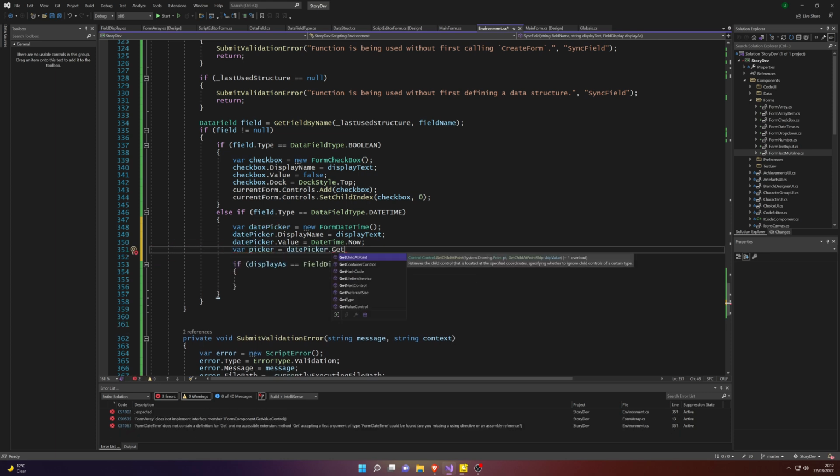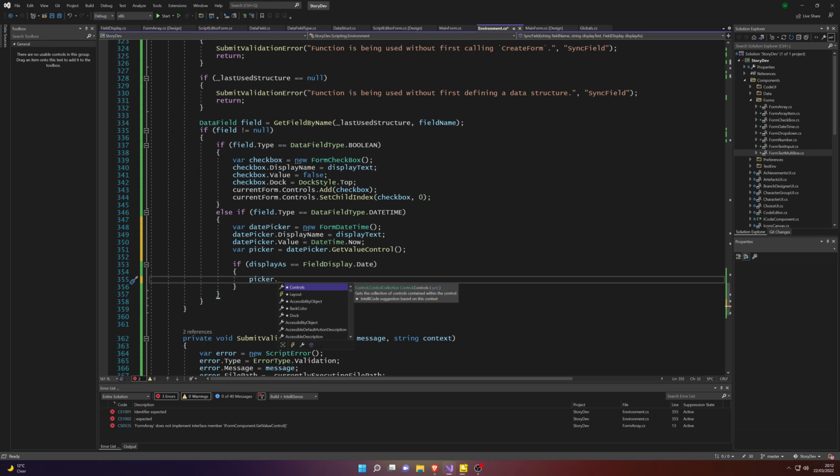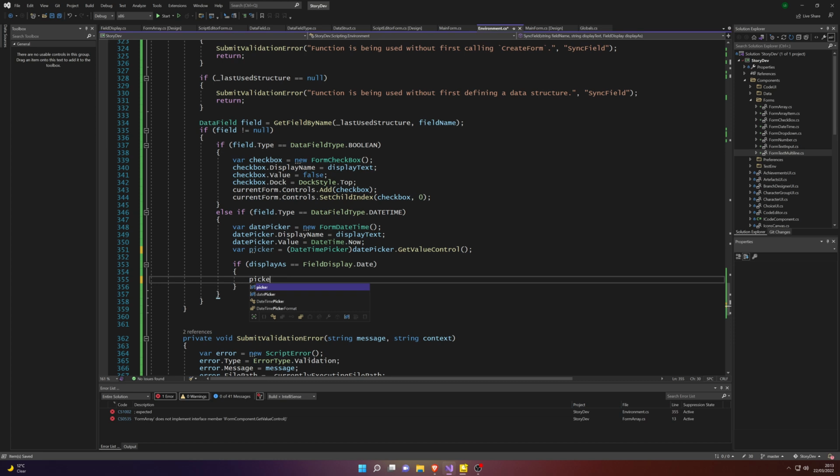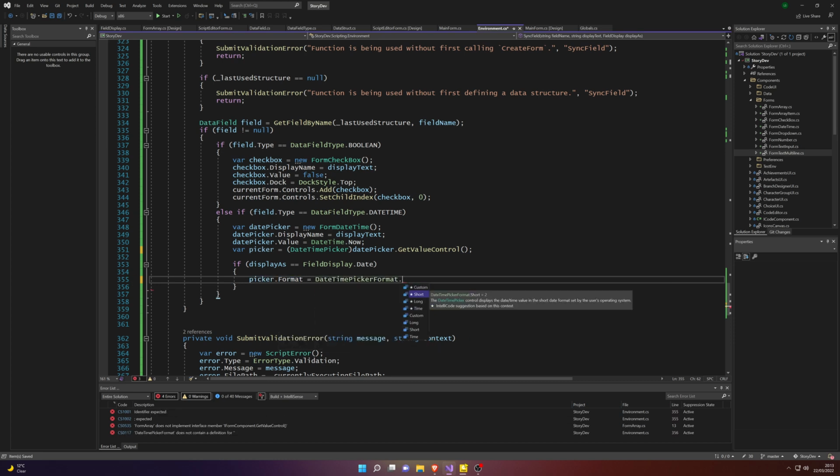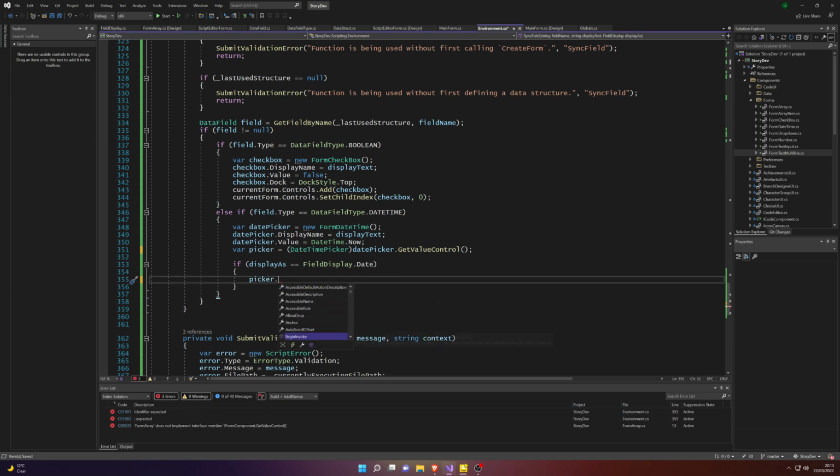Here once again, we're going to use the same for date picker. We're going to create our form date time, and here we're going to use the date custom format depending on the field display value that we're using for the field. Here I am trying to find it.